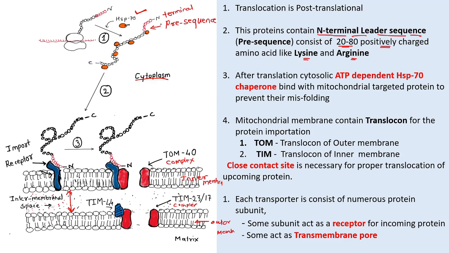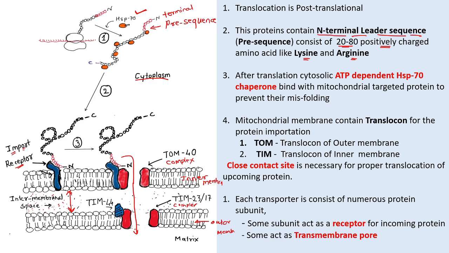Then this N-terminal pre-sequence is recognized by the import receptor, and this import receptor moves towards the translocon, and the further protein translocation carries on.